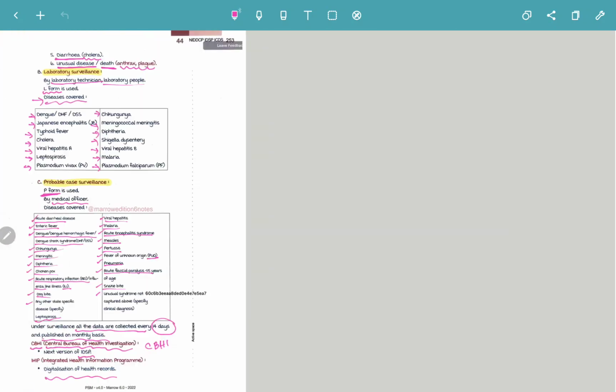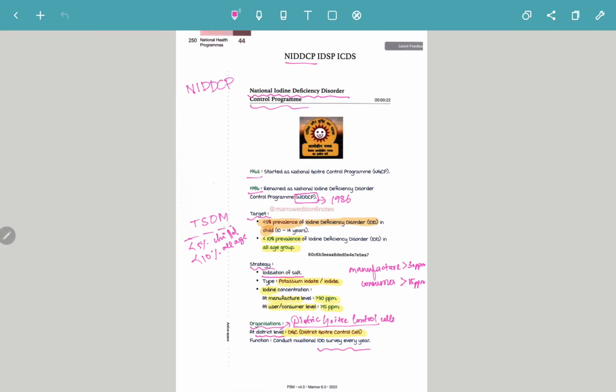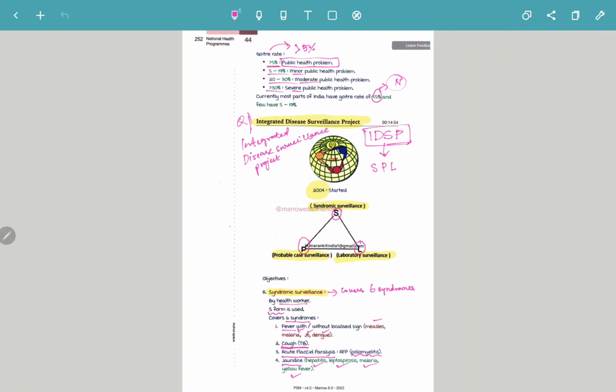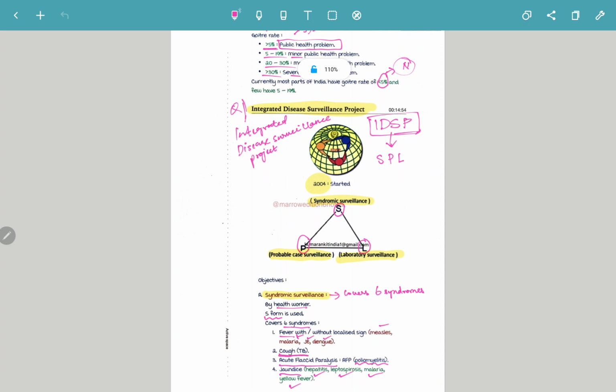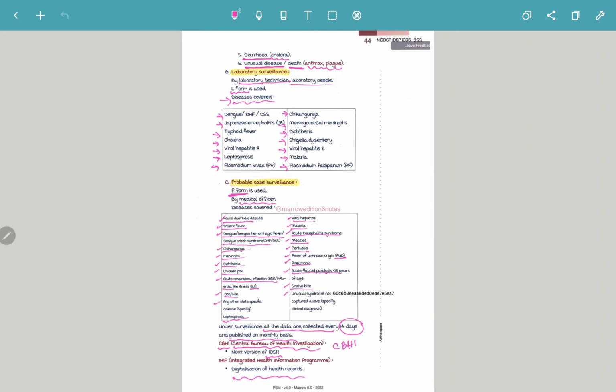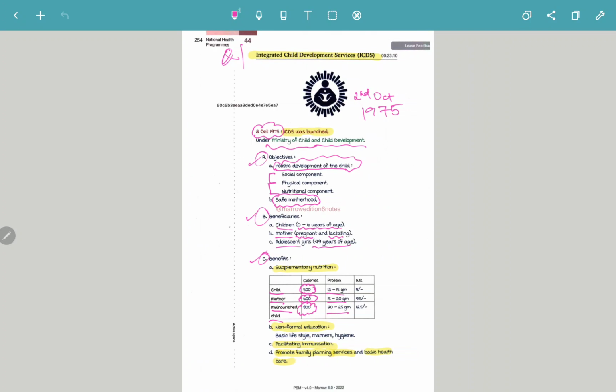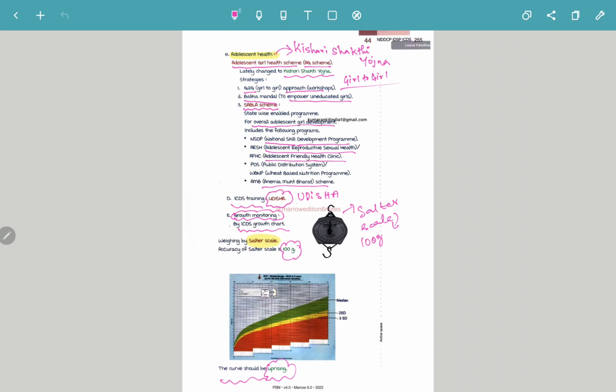So we have covered 3 questions. NIDDCP is covered, and after that the Integrated Disease Surveillance Project is covered, where there are three kinds of surveillance: syndromic surveillance, probable case surveillance, laboratory surveillance. After that, ICDS is covered, Integrated Child Development Services. We saw the date, which ministry, objectives, beneficiaries, benefits, and ICDS training, growth monitoring. All of this is covered here. So this is all about these 3 questions.